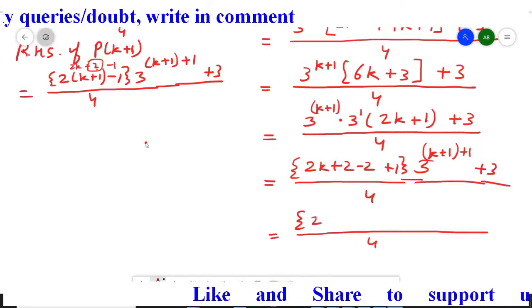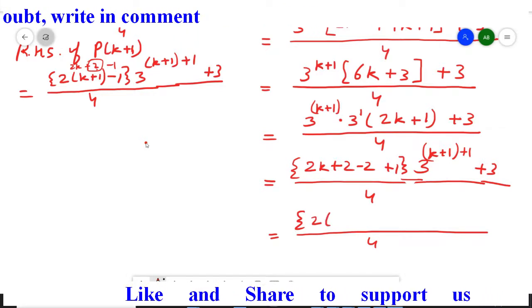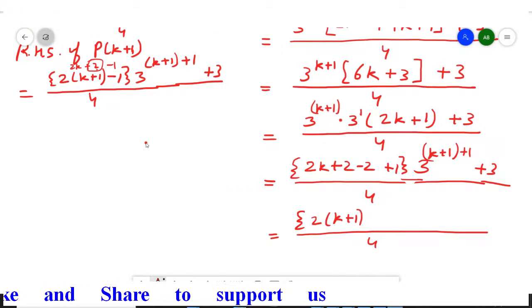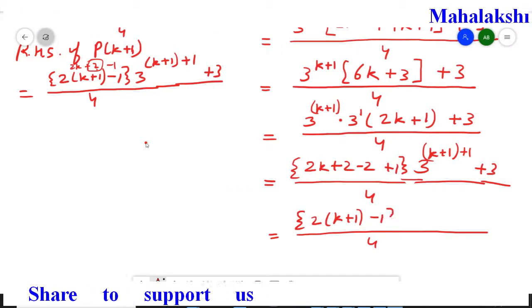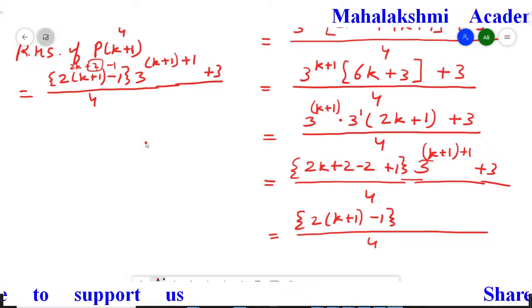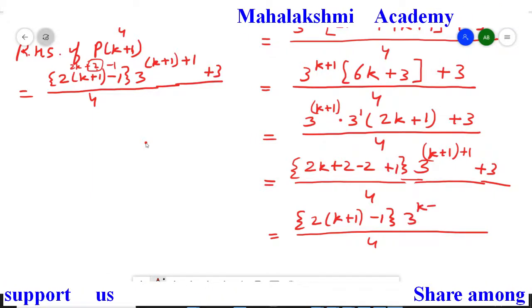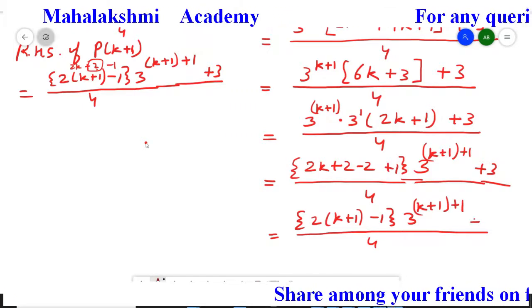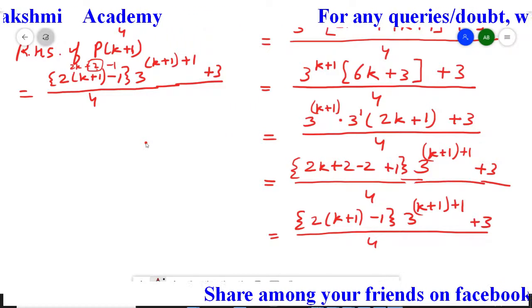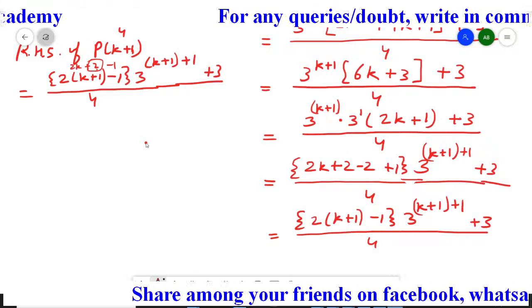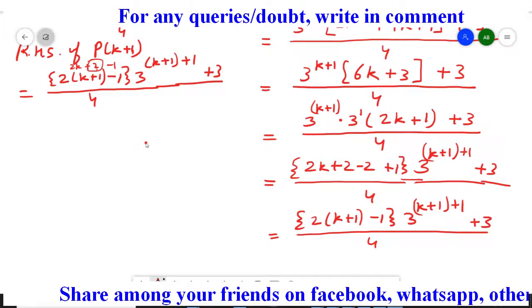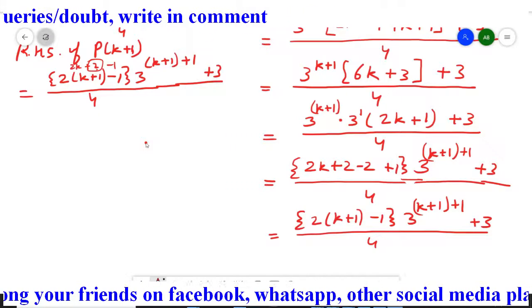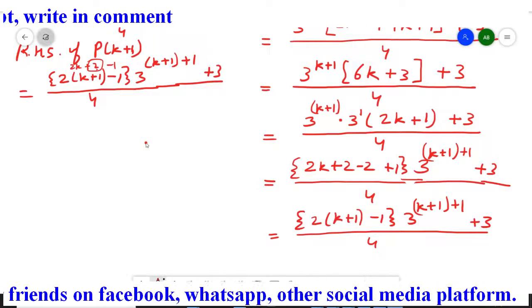From here I am taking 2 common, so I am left with here k plus 1 and minus 2 plus 1 is minus 1, then curly bracket close and 3 to the power k plus 1 plus 1 and plus 3. So just see students, whatever format we want according to our question we had achieved here. So conclusion is, for p k plus 1 the given statement is true.